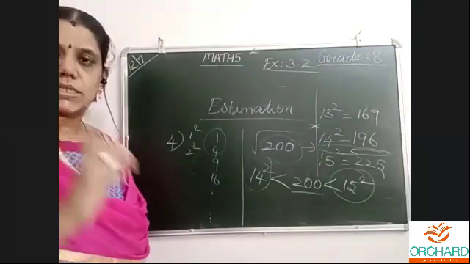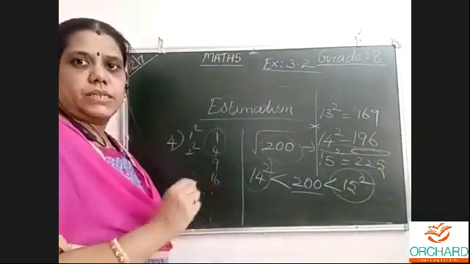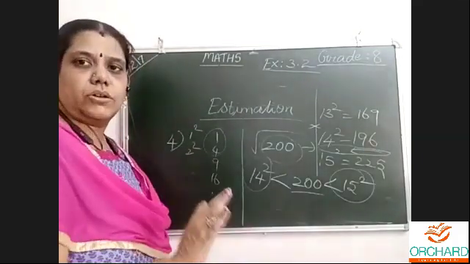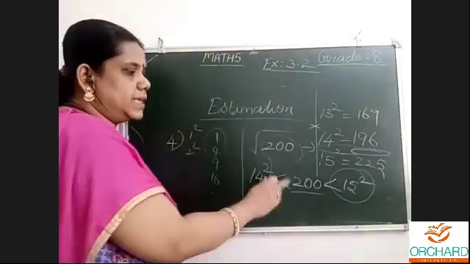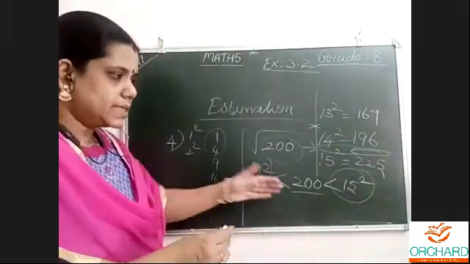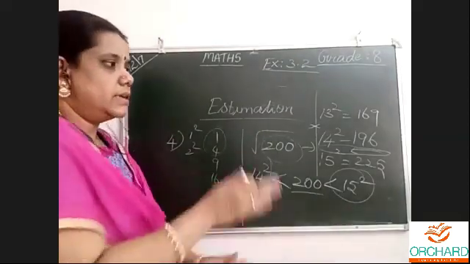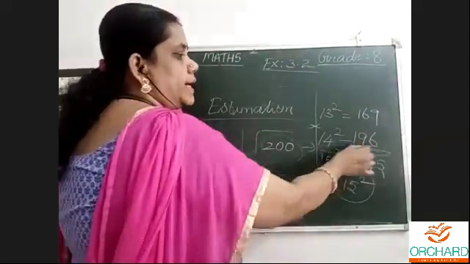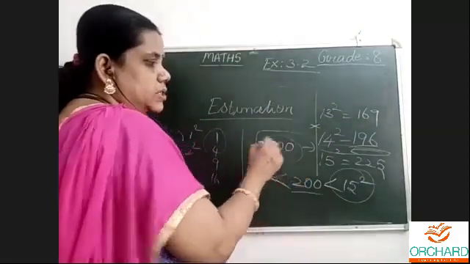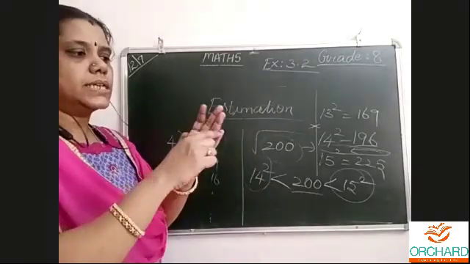This is the first step, to find where it is situated. These are the steps, we have to follow this only. Estimation means this. First we have to find that. Then we have to see which is nearer to it, the distance. Now look at the number. This is 196. The number is 200. 197, 198, 199, then 200 will come. That's 4 numbers.